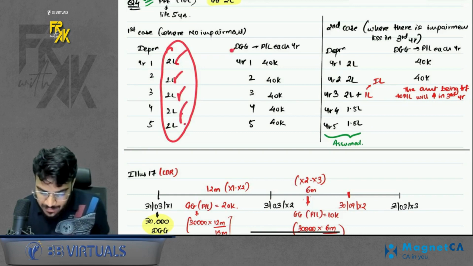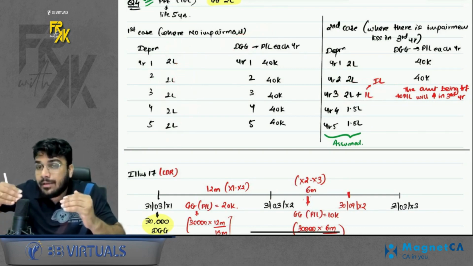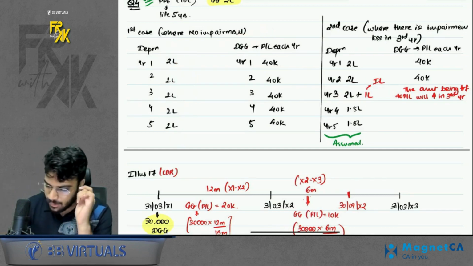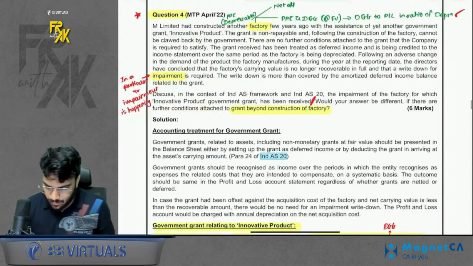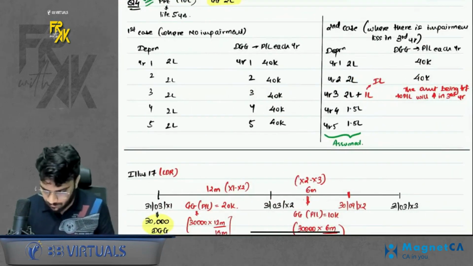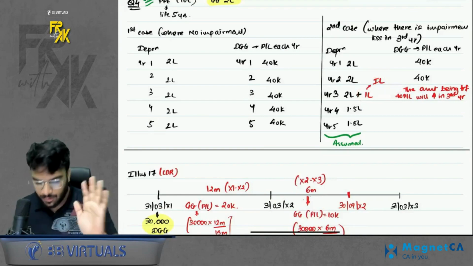Likewise, in the first case, you were booking depreciation equally, so you were transferring DGG to profit and loss equally. But in a particular year, if you book an extra impairment loss in addition to depreciation, DGG will also get transferred to profit and loss a little extra. But there were 2 instances. In the first case, there were no further conditions attached. So once you book the impairment loss in that particular year, the extra amount will get transferred to profit and loss from DGG.